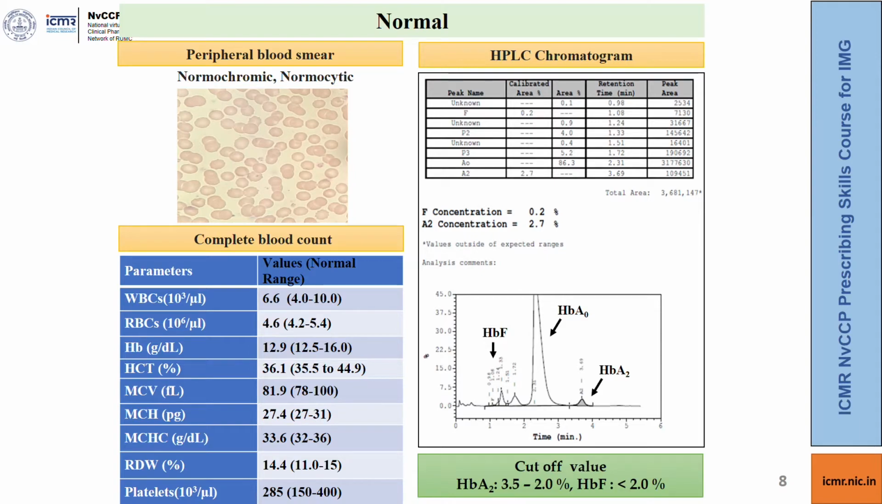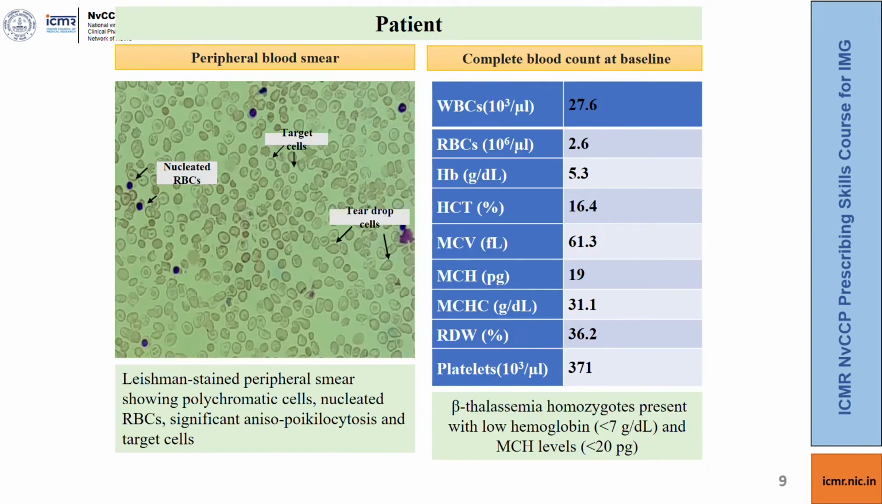So before going over to the findings in our patient, let's look at the normal findings. On the left side of the slide, we can see the CBC and the peripheral smear. The RBC indices show a mean corpuscular volume which is more than 80 and a mean corpuscular hemoglobin which is more than 27. The peripheral smear shows a normocytic normochromic picture. The HPLC on the right side shows the hemoglobin fractions. The different hemoglobin fractions elute at different but specific retention times. So in this chromatogram we can see that the HbA2 concentration is less than the cutoff of 3.5% and the HbF is less than 2%.